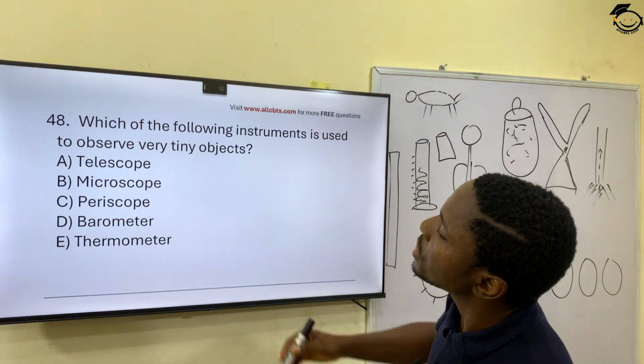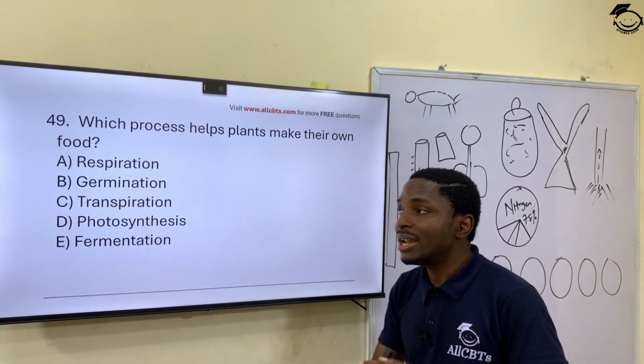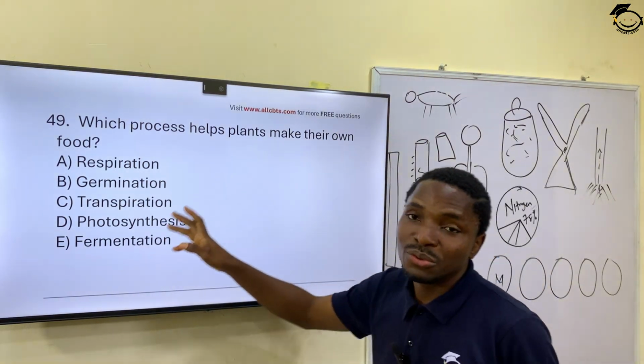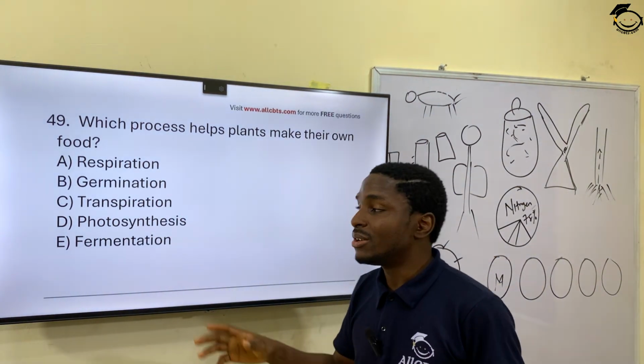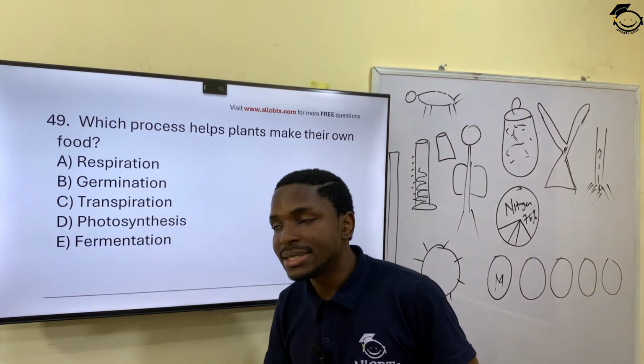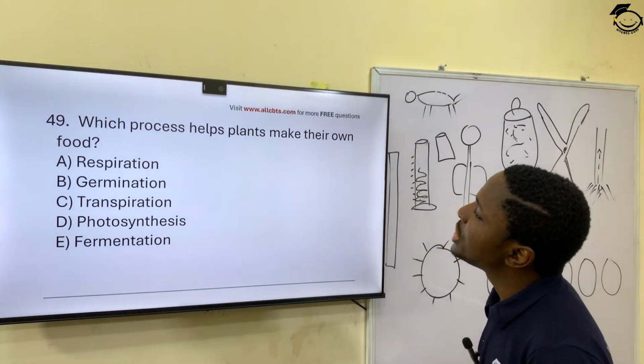And then question 49, as we get ready to round up. Which process helps plants make their own food? We've seen these questions a lot in the course of this, and that is what? Photosynthesis.